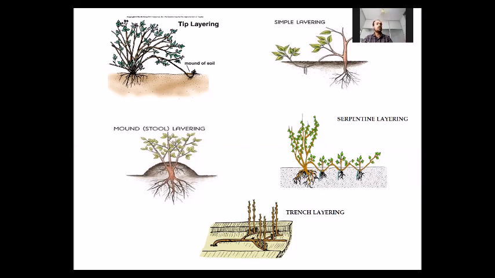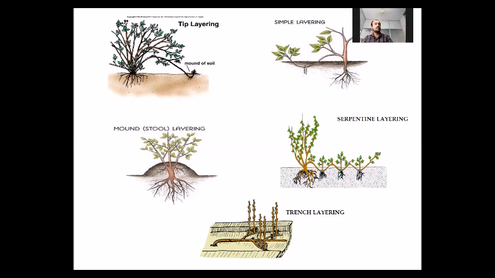The tip portion of the branch is buried in the ground and it is wounded. Wounded means some piece of bark is removed from the shoot. From this wounded place, new roots will emerge and new plants will form at this part. So we are using the tip portion of the plant for layering. That's why we are calling it tip layering.